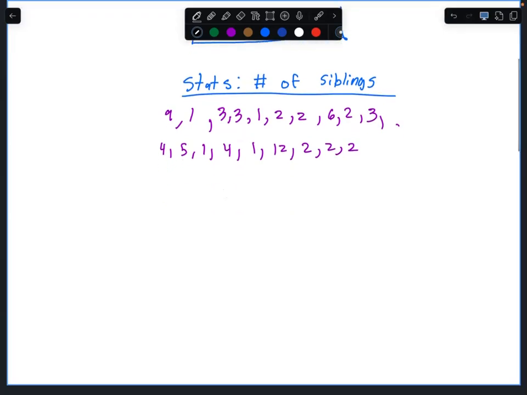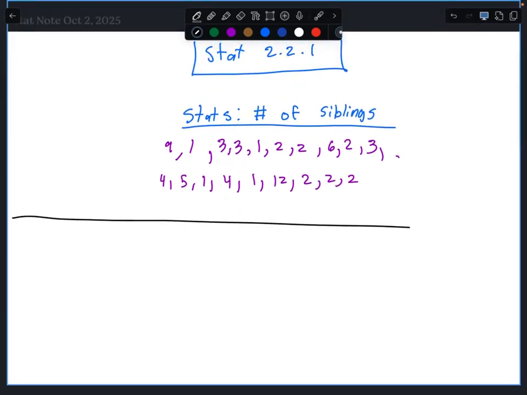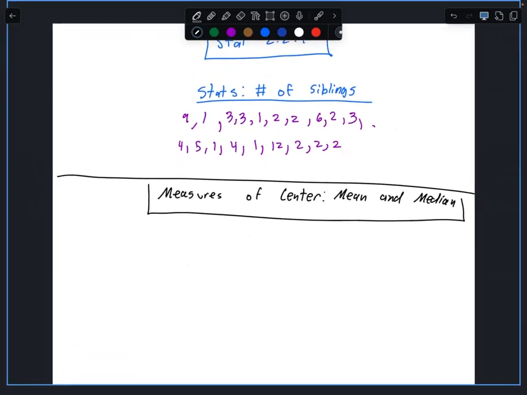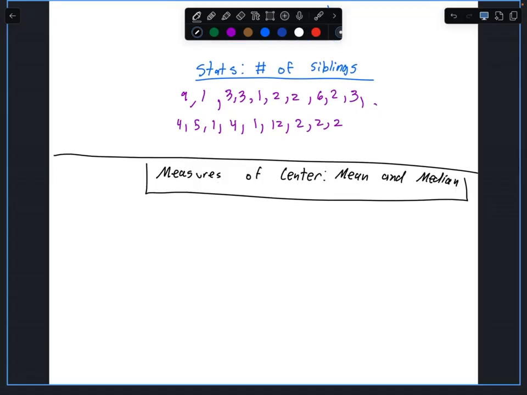So today we're talking about measures of center. The mean and median. I put up on the top the previous data that we collected that we're going to use in answering the questions that we have. So the first thing we're going to talk about is the mean.